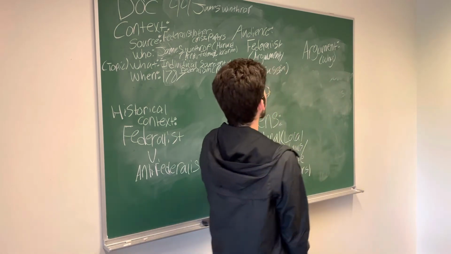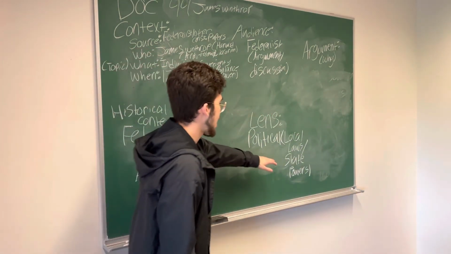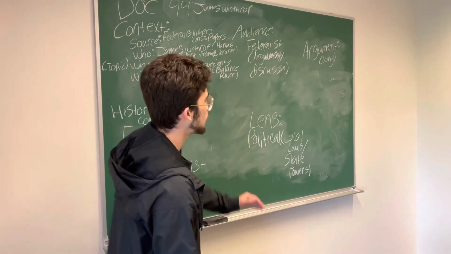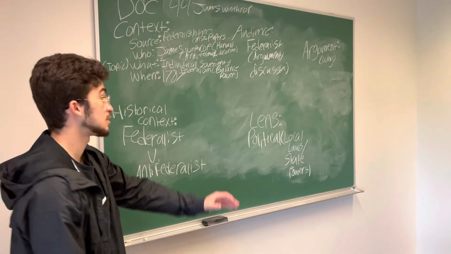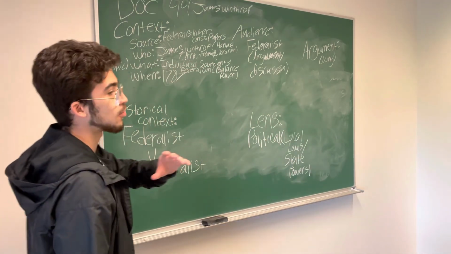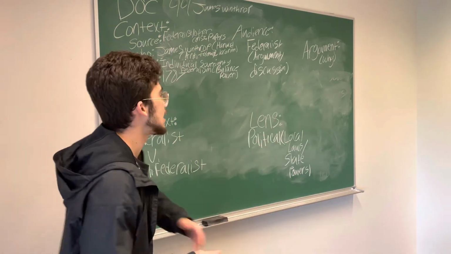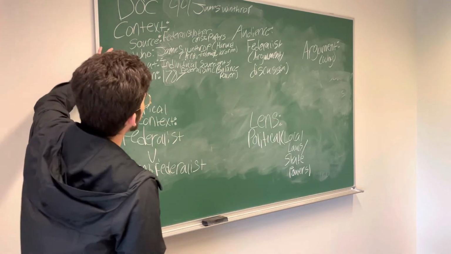Right, so you can view this lens and be like, all right, we're talking about balance of power. How much power should the state have? How much should the central government have? Or should the state have all the power? Or should the central government have all the power? That's how you want to view these lenses. You always want to look at it and pose questions to yourself, relating back to the topic.